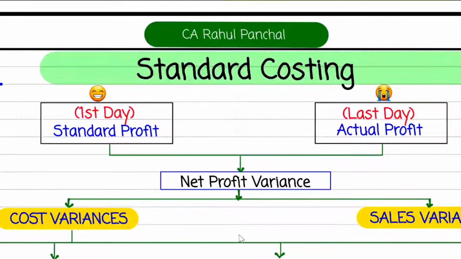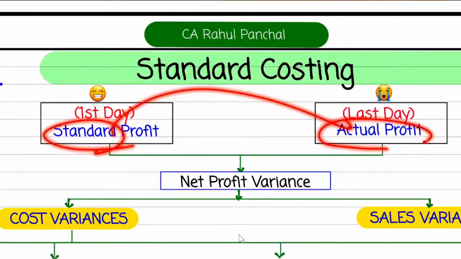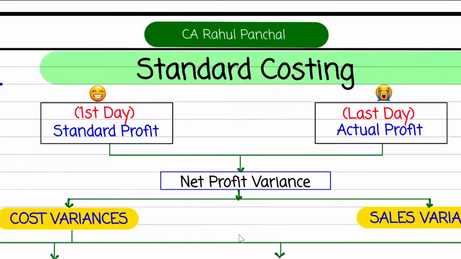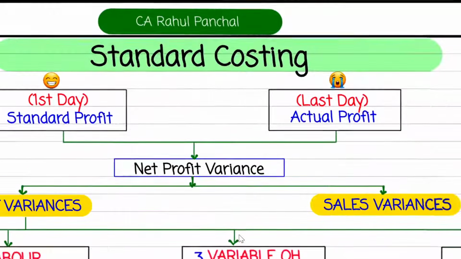Then, as the day passes by, you hit the reality and come to know that actually on the last day you get the actual profit. Is it necessary that whatever profit you have thought of, you actually earn that profit? No, there is a difference, right? Expectations always hurt, as we say. So you thought of this profit and you have actually earned this profit, right? So can I say there is a difference?